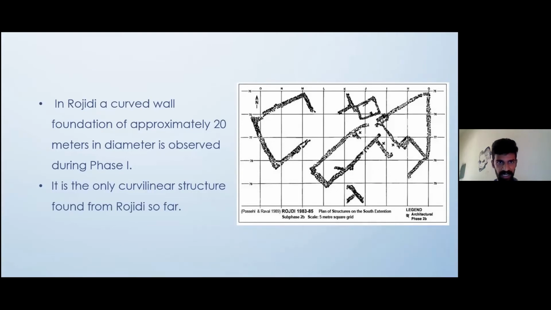At Rojdi, a curved wall foundation of approximately 20 meters in diameter is observed during phase 1. It is the only curvilinear structure found from Sorath Harappan Rojdi so far.